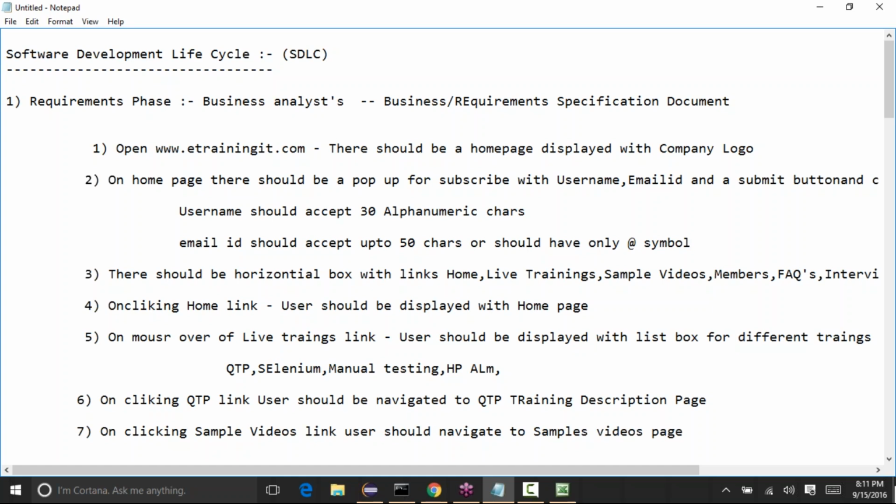Okay, so username should accept 30 characters, and email ID should accept up to 50 characters and should have @ symbol. Okay, so we can write some test cases like that.